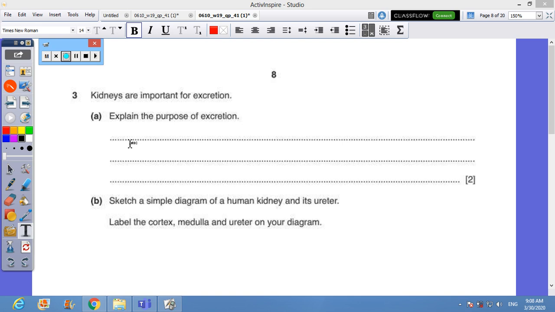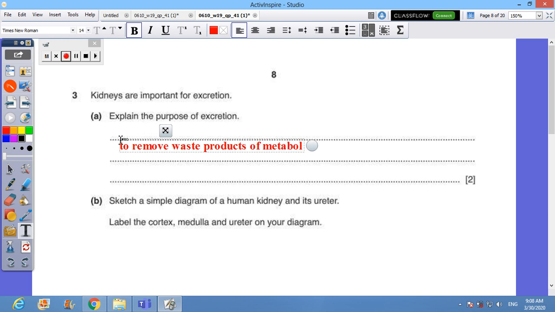My dear students, we'll come back with question number 3. Explain the purpose of excretion. Actually, it's the same as the definition of excretion. It's to remove waste products of metabolism and substances in excess out of the body.